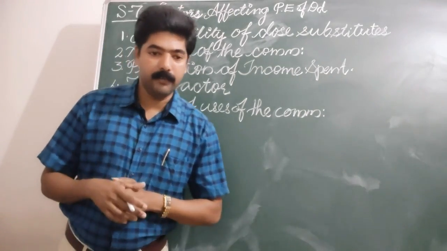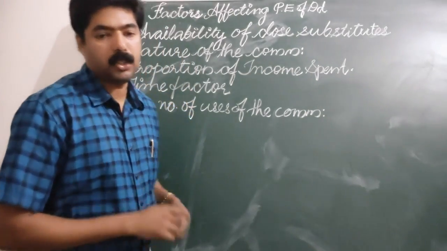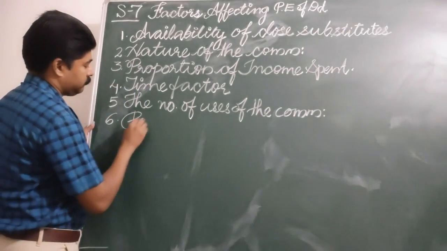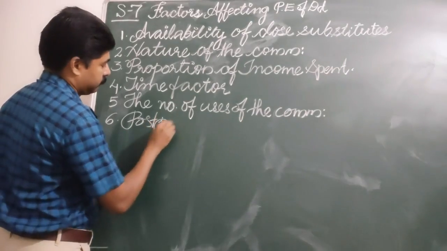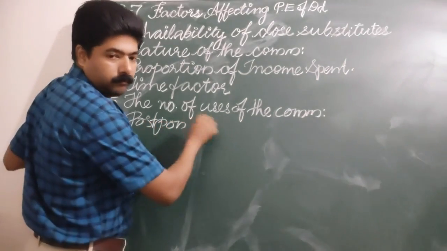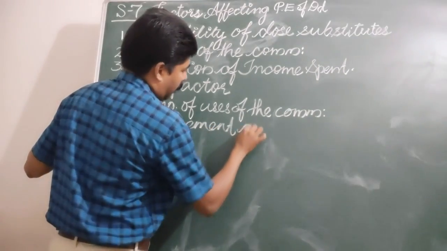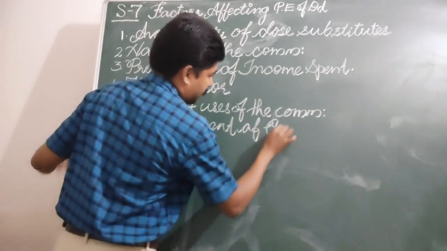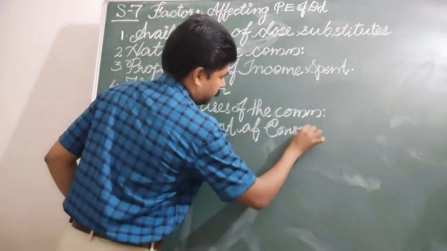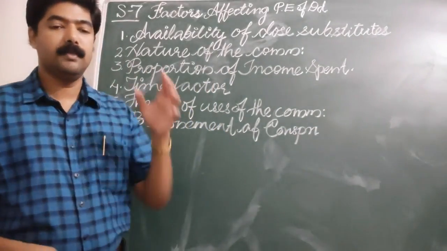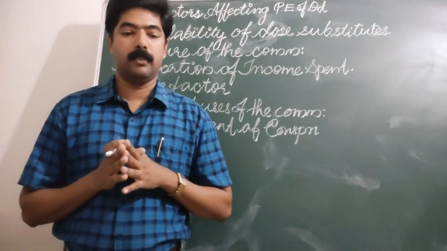And the next point we will see is postponement of consumption. The sixth point is postponement of consumption. What is meant by postponement of consumption?